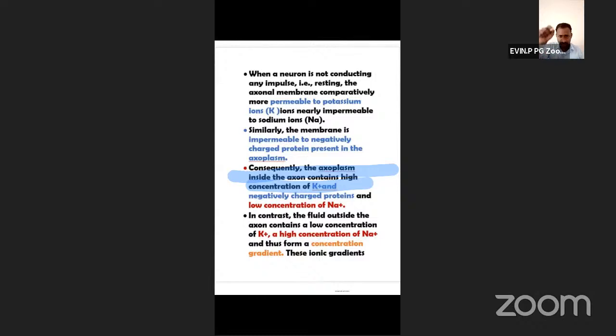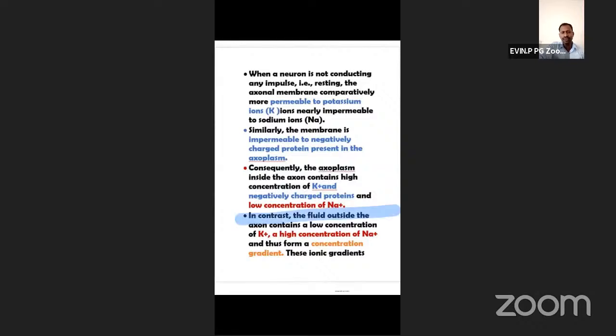Then consequently, the axoplasm inside the axon contains a high concentration of K+. So 30 times, imagine it, students, while outside sodium is 14 times only. Even though the concentration is 30 times more inside the axoplasm, due to the presence of negatively charged ions, it seems to be electronegative. Okay, yes.